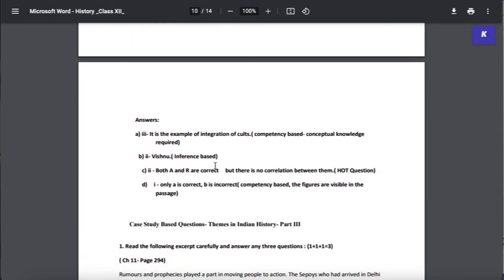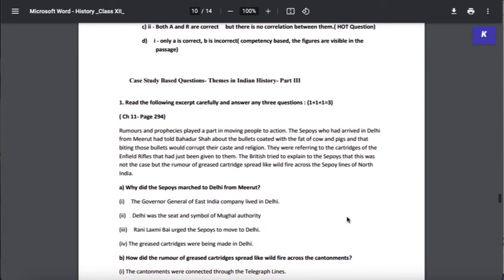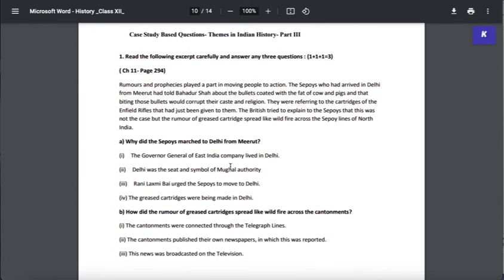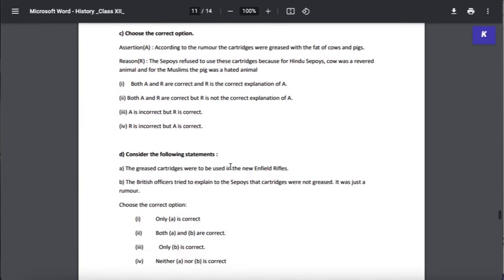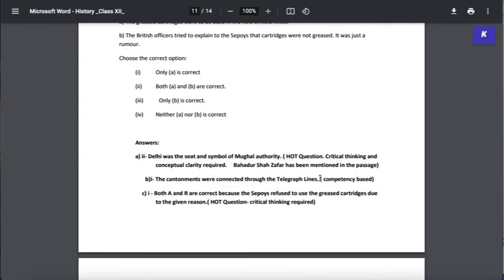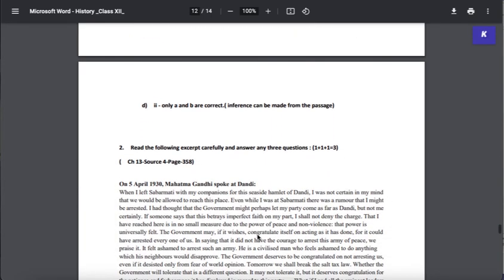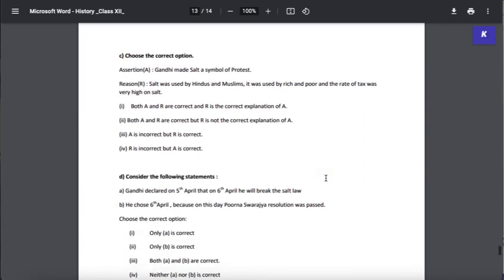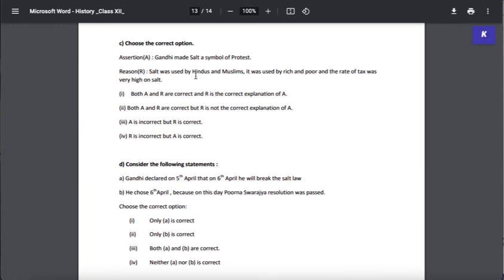Again, there's inference based, competency, HOTS. And then you have case studies from book 3. Again, this is from the chapter on 1857. And again, as you can see, critical thinking, competency, and inference-based questions. And of course, this is from the chapter on Gandhiji. Again, you have assertion and reasoning type questions.